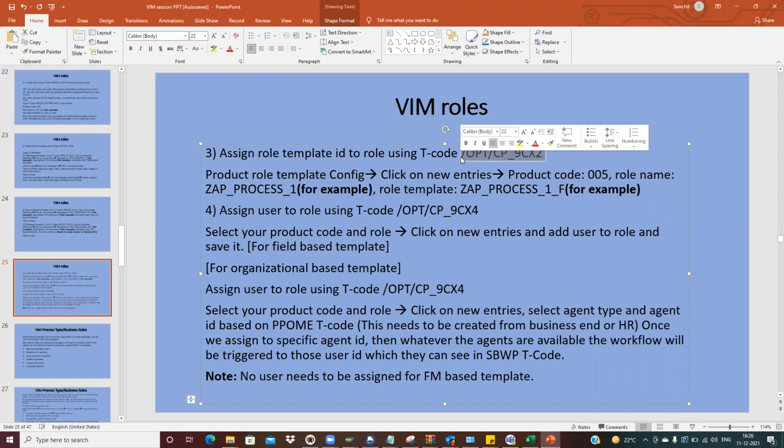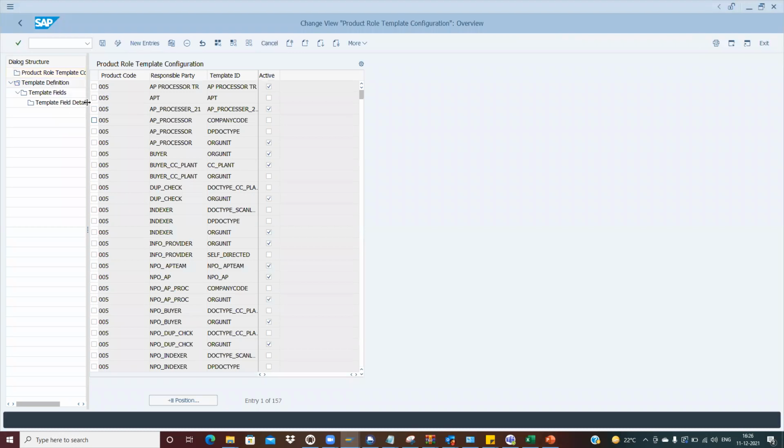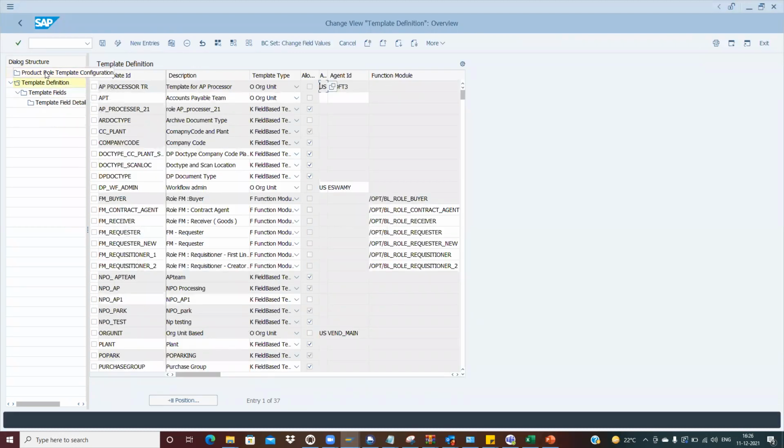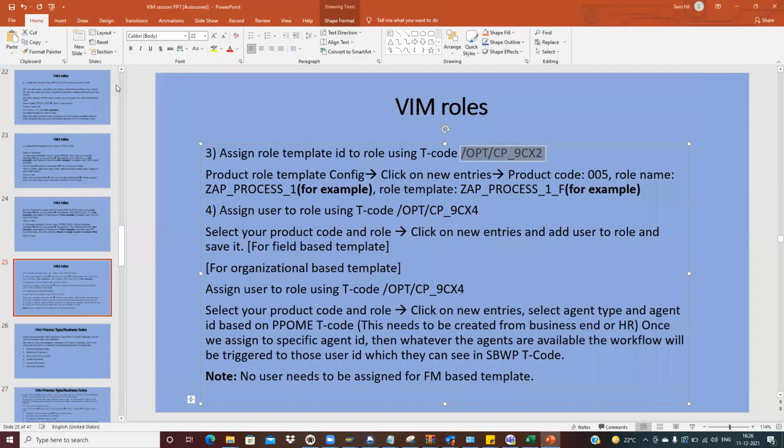I have shown that in 9cx2 itself. Here you can see this is a template definition. Once you have done the template definition, then you go to the product role template configuration and assign your role with your template ID under the product role.